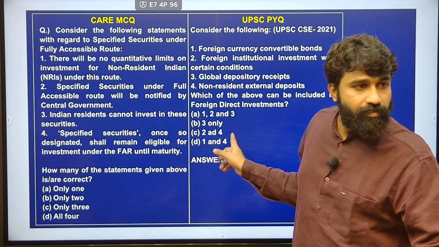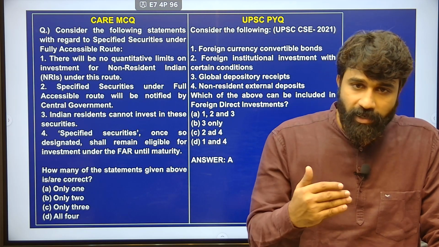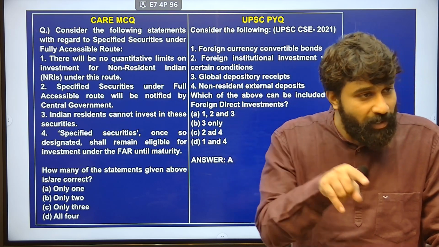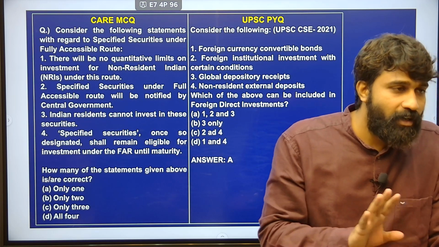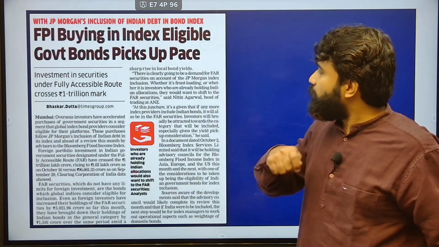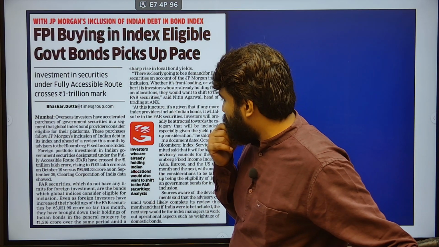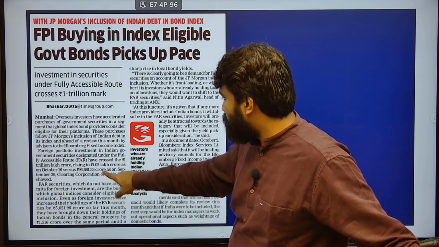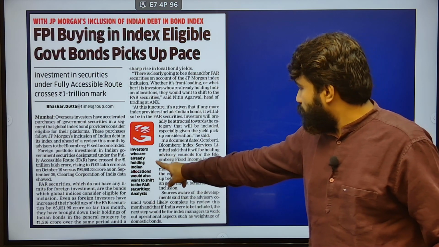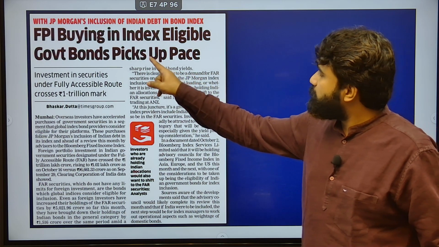Sir, under the fully accessible route, can foreigners invest in only government bonds? Actually, this is a government security issued by the government, but on behalf of the government by RBI. Okay, it is mostly only Indian government securities, not private. Actually, purchases of Indian bonds designated under the fully accessible route after JP Morgan's inclusion have crossed 1 trillion, per Clearing Corporation of India data. Investors who already hold Indian allocations would also want to shift to fully accessible route securities. This is with respect to foreign portfolio investment.